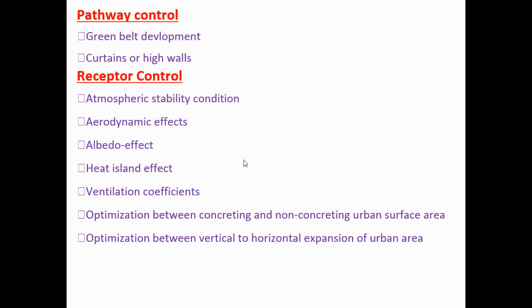And next is called the heat island effect. What is the heat island effect? Sometimes at one particular place the temperature increases abnormally due to different things, due to the atmospheric condition, due to the aerodynamic effect, it may be anything.